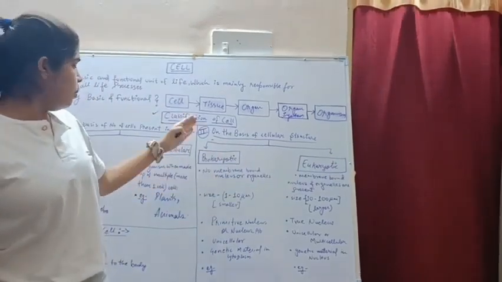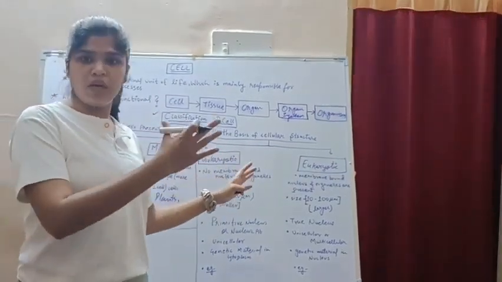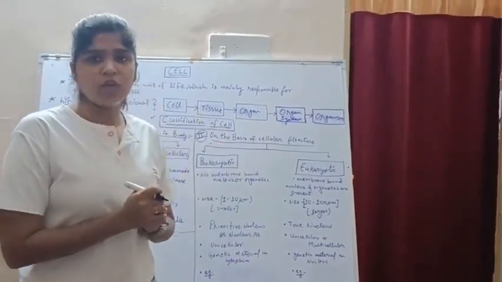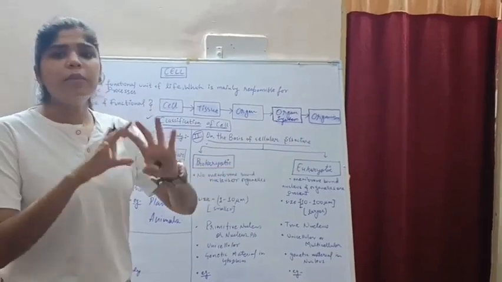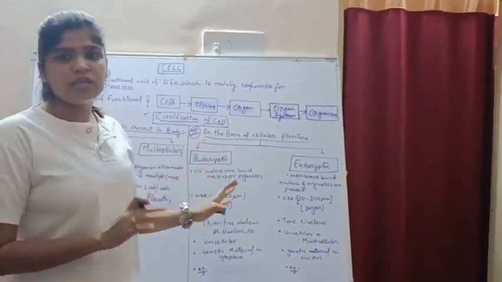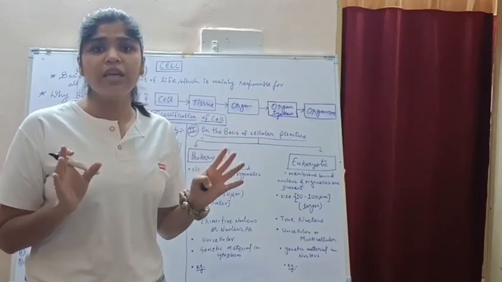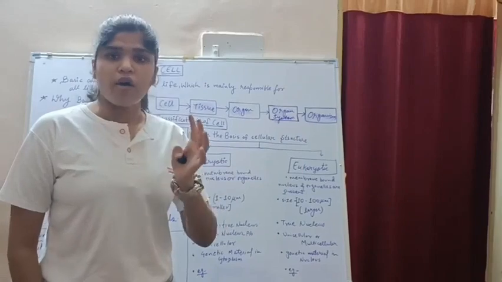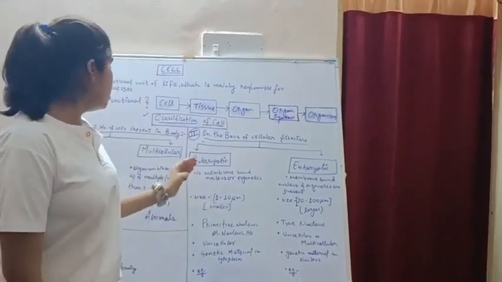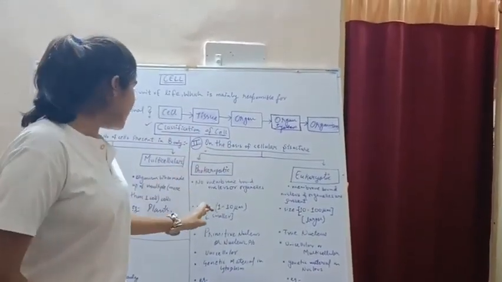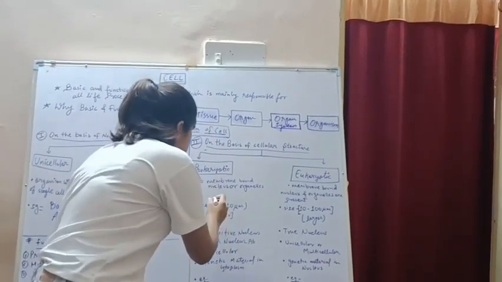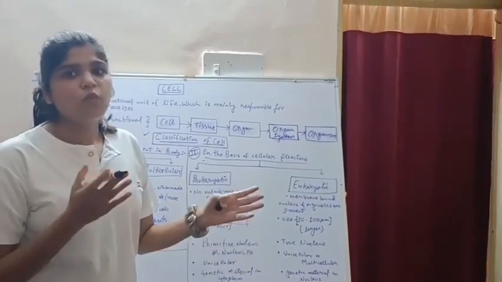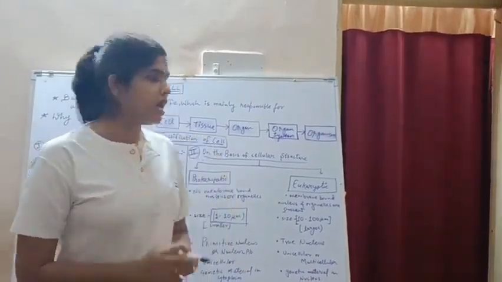As the name suggests, prokaryotic means they have a primitive nucleus, or the nucleus is mainly absent here. And the eukaryotic have a true nucleus. So the basic difference between prokaryotic and eukaryotic is that prokaryotic organisms do not have a membrane bound nucleus or organelles. In eukaryotic cells, there are membrane bound nucleus and organelles present. Now we will see the size. The size of the prokaryotic organism ranges between 1 to 10 micrometer. As we all know, 1 to 10 micrometer is smaller in size.